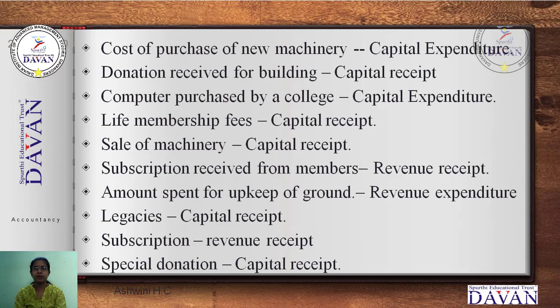Next, computer purchased by a college. BCA departments or any other departments, engineering colleges. Once they purchase the computers for a college, for the students or for any one purpose, it will not be done repeatedly. So it is a capital expenditure.